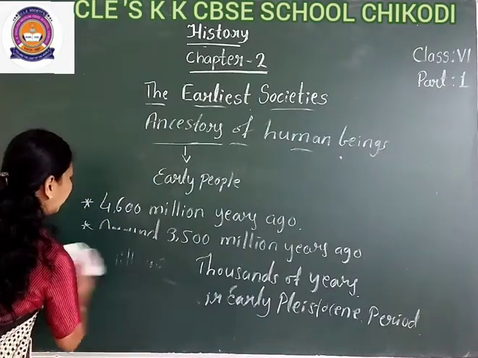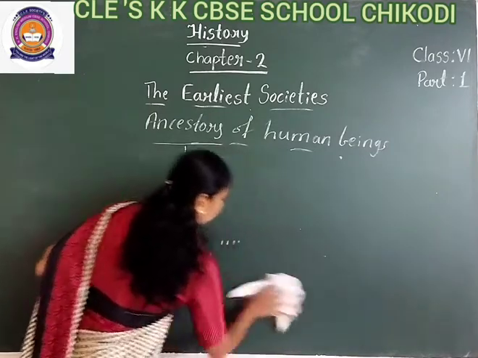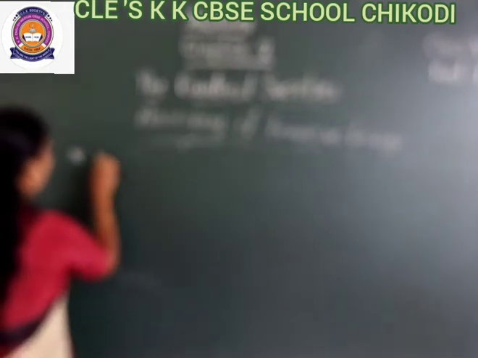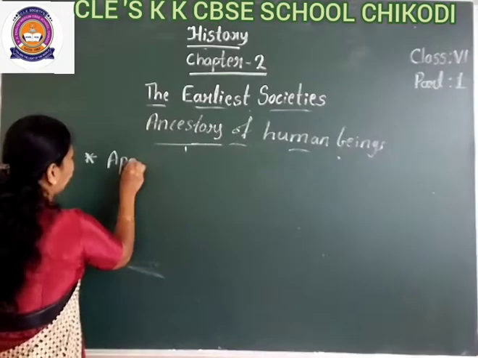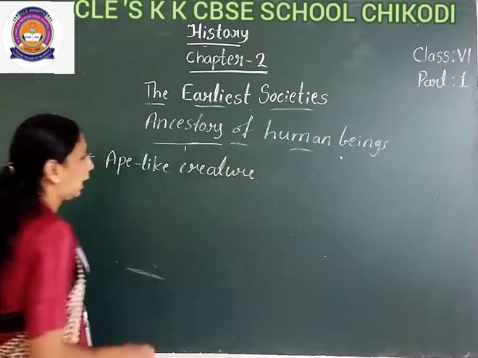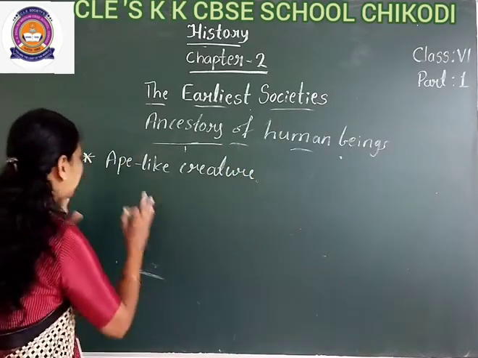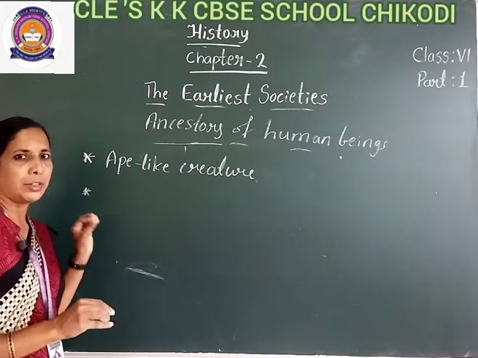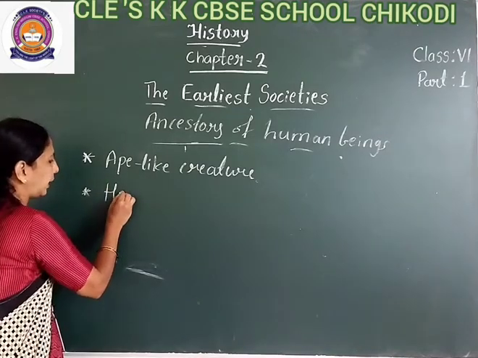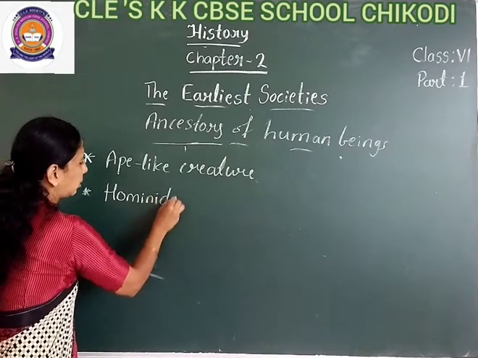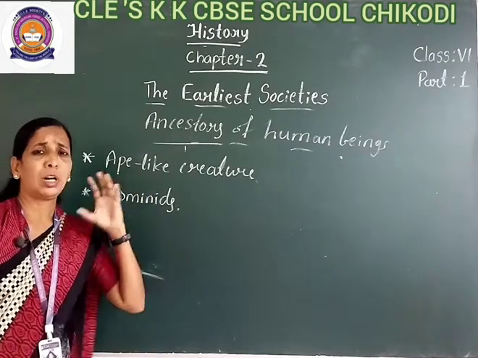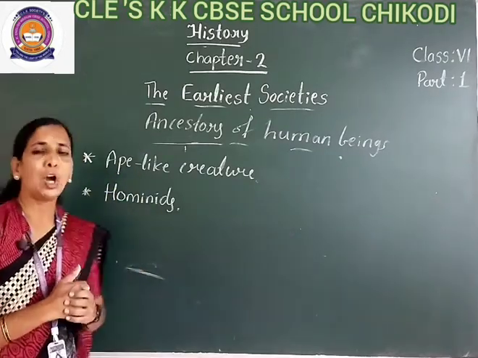When human beings appeared on the earth in that Pleistocene period, they were ape-like creatures. These ape-like creatures, the early humans who appeared on the earth, we call hominids.